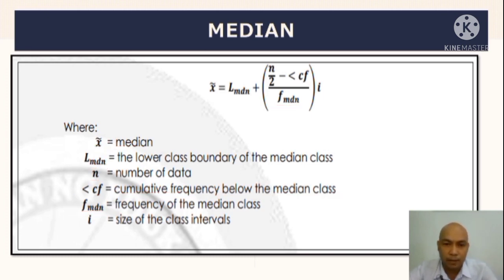Okay? So, sa higher math naman, sa grade 10, ang ginagamit is only LB, ibig sabihin, lower boundary. Tapos dito, instead na less than CF, ang ginagamit dyan ay CF sub B, ibig sabihin, cumulative frequency before. Kaya merong B. Okay? So, ganun yung gagamitin. Itong MDN, pwede na, sige, median. Okay, times ng I. Okay?